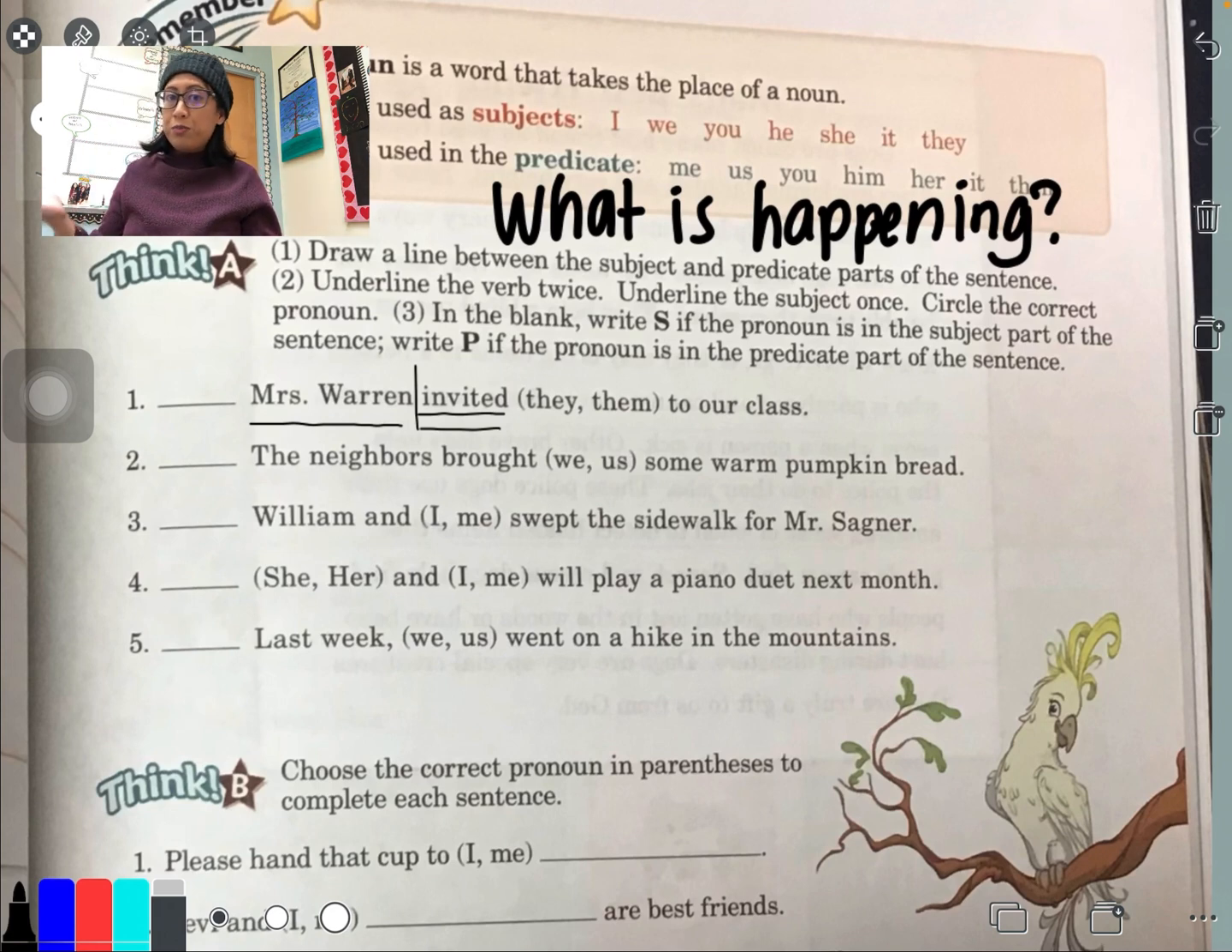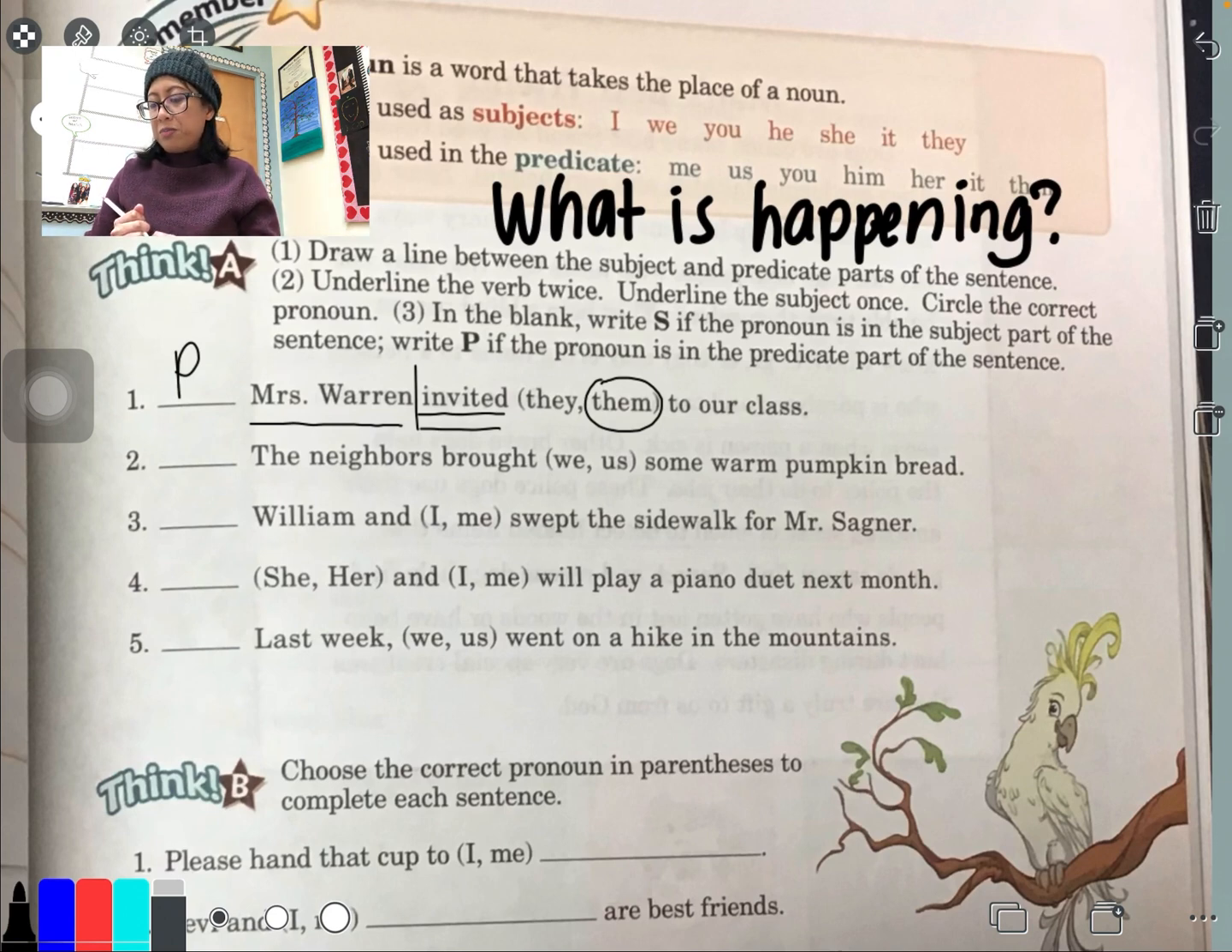Now I have to decide which pronoun to use. Mrs. Warren invited they to our class? No. Mrs. Warren invited them to our class. Makes more sense. So I'm going to circle them. Then I'm going to ask myself, does it come after or before the verb? So here's the verb, invited, and them is right behind it. So it comes after the verb. If it comes after the verb, it's a predicate pronoun, meaning it comes in the predicate part. Predicate, P for predicate.